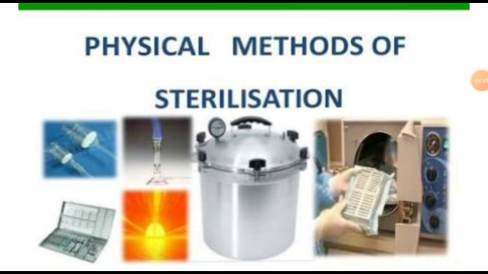Then second one is heat, which based on nature may be dry heat and moist heat. First one is dry heat. Red heat, flaming, incineration and hot air oven are the most common techniques of sterilization by dry heat. Incineration is the best method used for rapidly destroying materials like soiled dressings. Sterilization by hot air oven requires a temperature of 160 degrees Celsius for 1 hour.